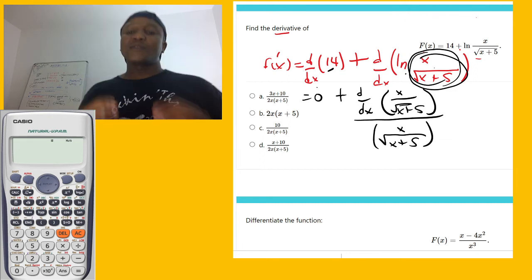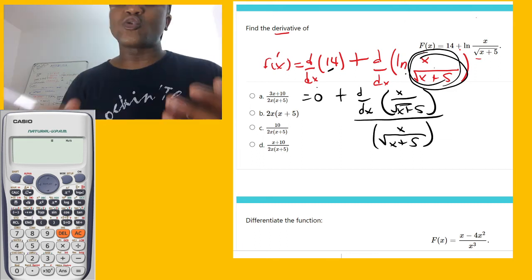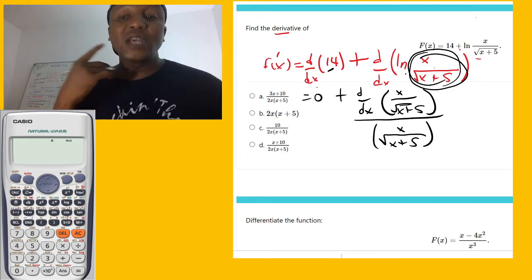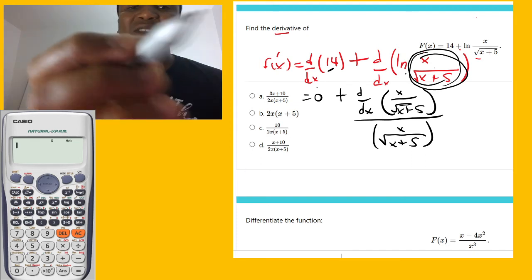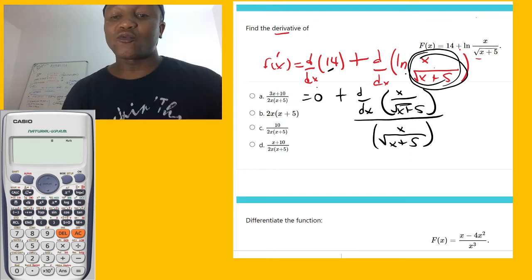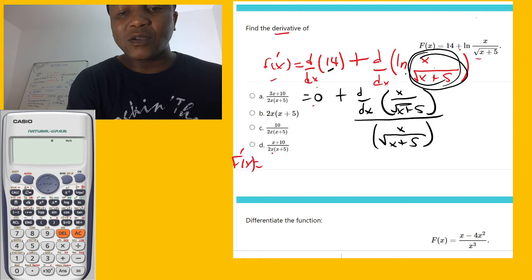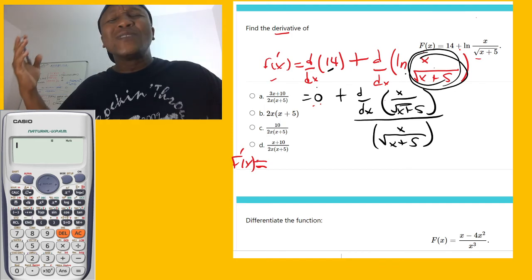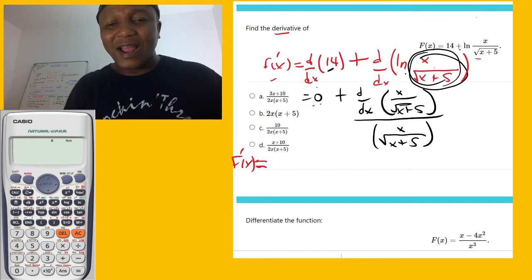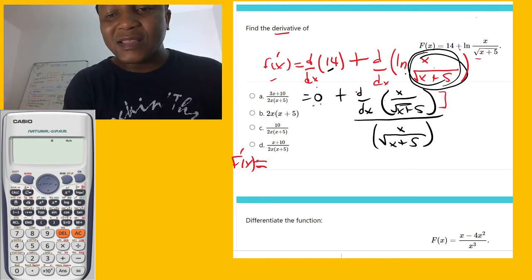So now the task we have is to simplify or to differentiate what you have there on top. So that's a quotient. Quotient is the rule of division. So we have a rule of quotient. So that one on top, we're going to say 0 plus, the derivative of x, which is this one here. Well, this is 0, so I don't have to write 0. So we say, okay, differentiate this one right here.